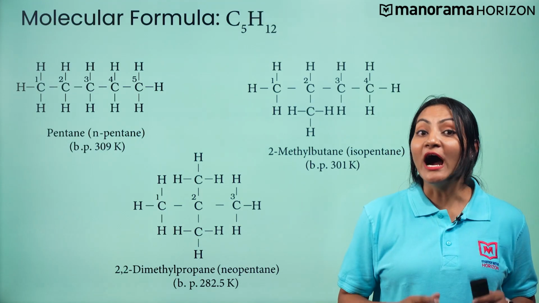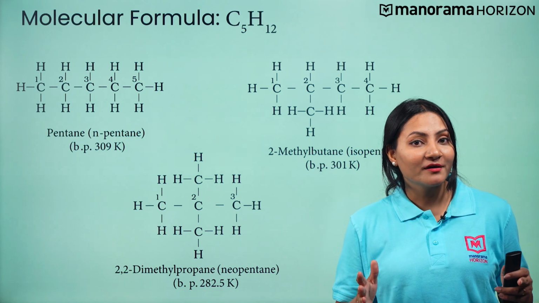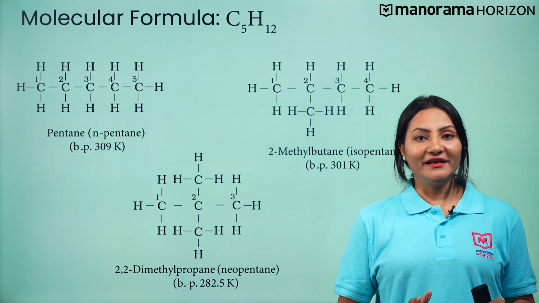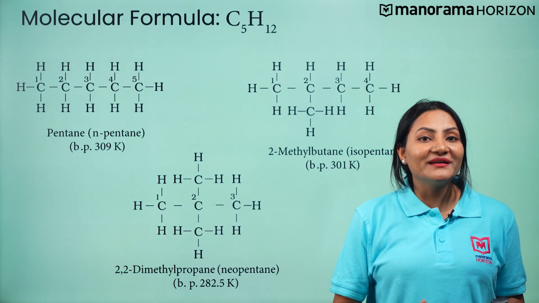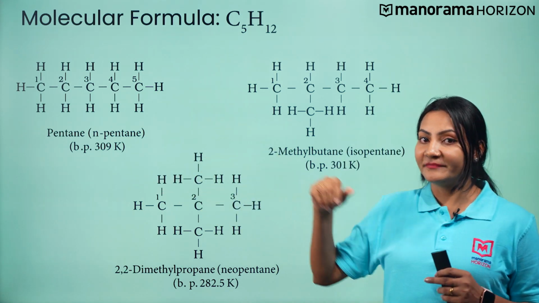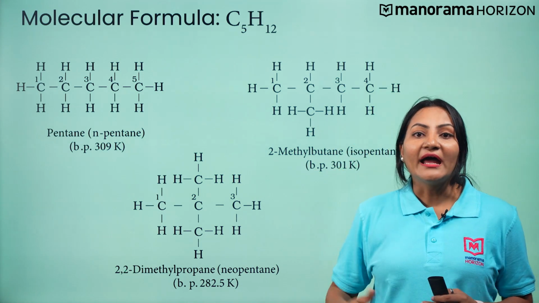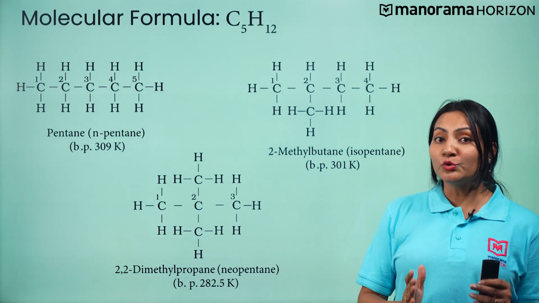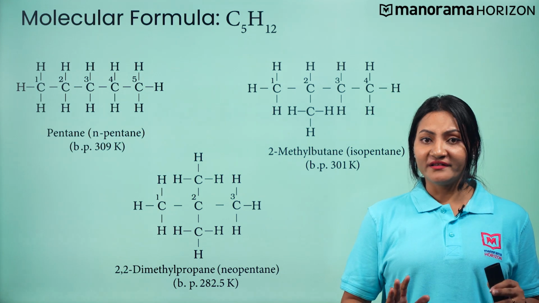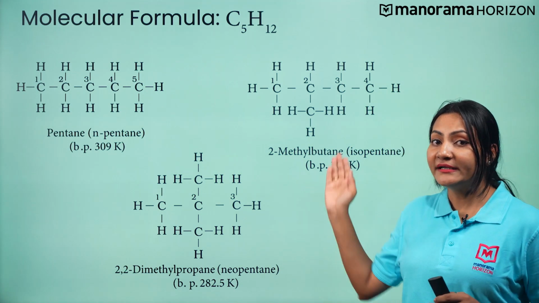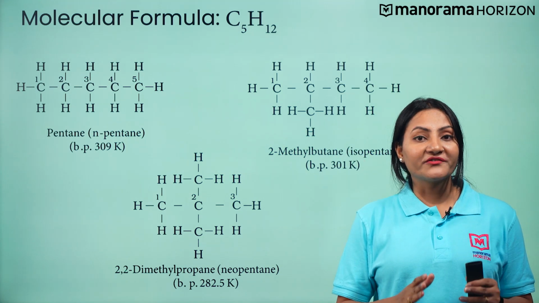Now, do you know in how many ways we can join 5 carbon atoms and 12 hydrogen atoms of C5H12? Well, pentane with molecular formula C5H12 can be represented as n-pentane, isopentane, which is 2-methylbutane, and neopentane, which is 2,2-dimethylpropane. Again, all three structures possess the same molecular formula but differ in their boiling point. Therefore, they are chain isomers of pentane.